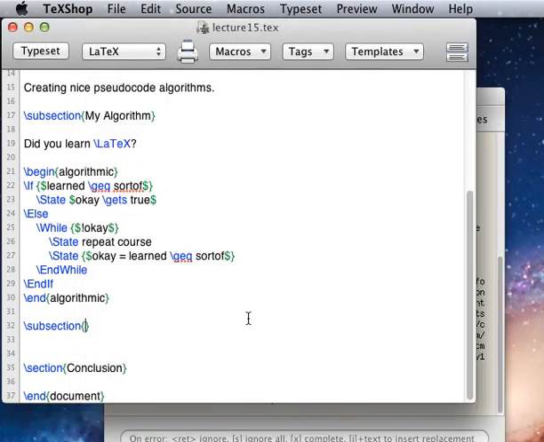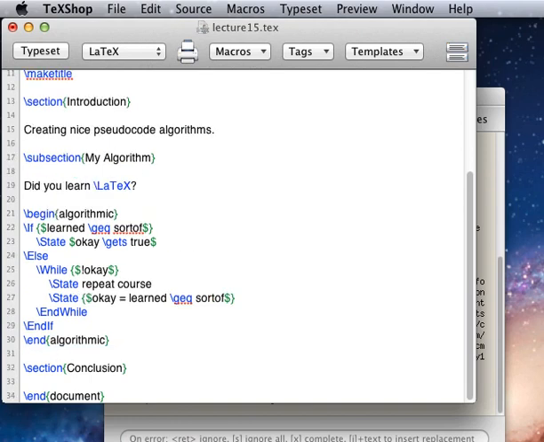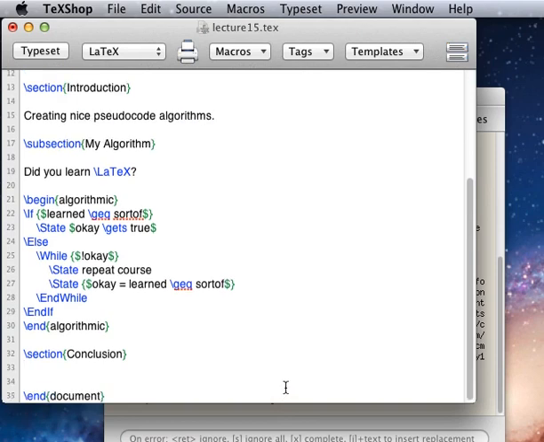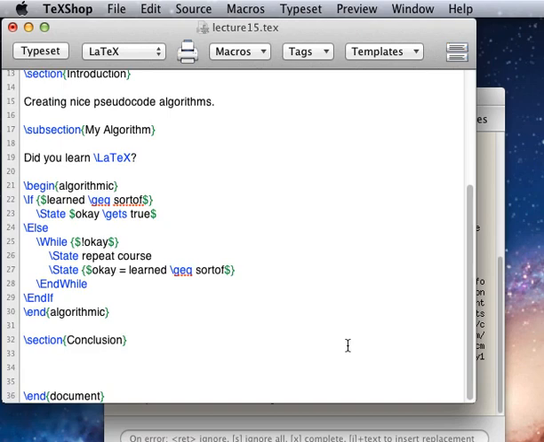So, in conclusion, let's get rid of this extra subsection here. So this was, of course, a very brief introduction to the advanced topic of using algorithms. So in conclusion, there's a lot more to learn here.